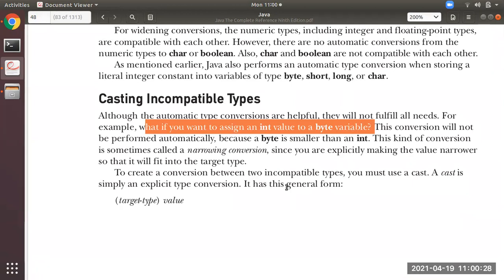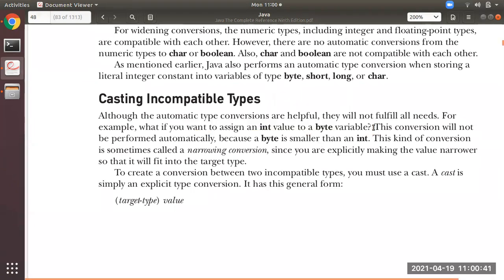Its source type over here is int, destination is byte. So source type is larger than destination over here. So automatic conversion will not be done. How will this be happening? This conversion will not be performed automatically because a byte is smaller than int.